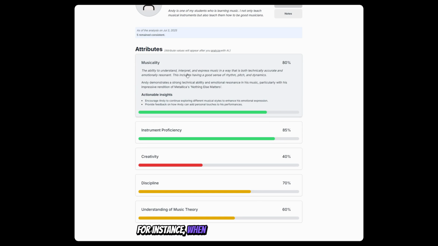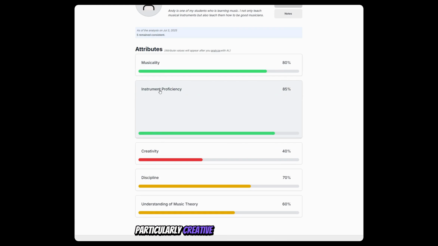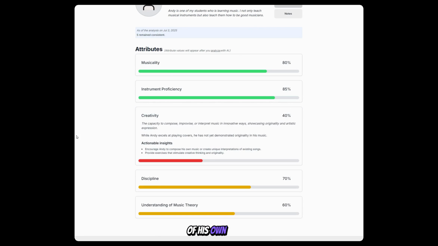For instance, when we consider musicality, it doesn't seem to be much of a factor. Actionable insights encourage Andy to continue exploring different musical styles and provide feedback on how he can add personal touches to his performances and improve his instrument efficiency. The insights also suggest that he's not particularly creative as he's not creating any of his own music. Therefore, actionable insights encourage Andy to compose his own music or create unique interpretations of existing songs.